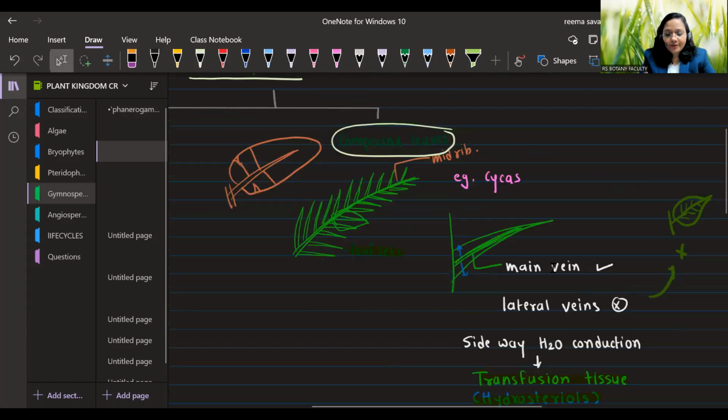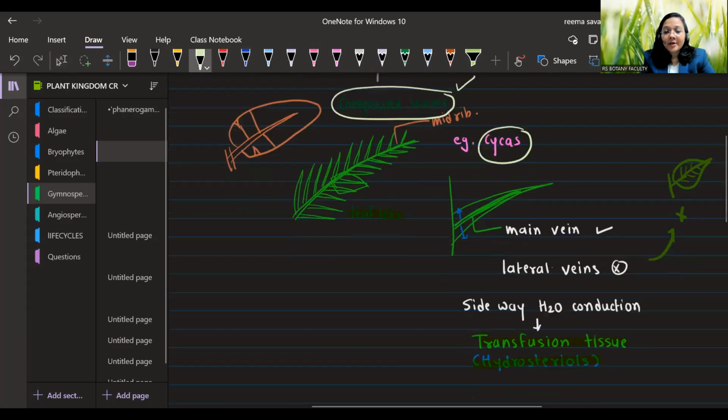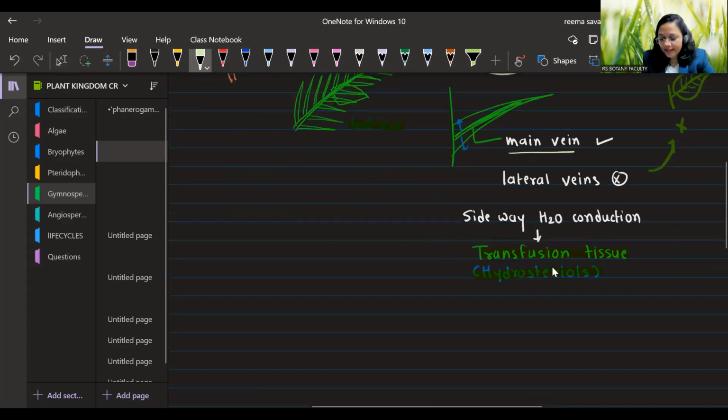Another type of leaves are compound leaves. So in case of Cycas, compound leaves are present. They have a main vein, but lateral veins are absent in these leaves. So for sideway conduction, they have one special tissue, that is transfusion tissue, known as hydrosterols. This transfusion tissue helps sideway water conduction. And why do they need transfusion tissue? Because they do not have lateral veins, only one main vein, right?